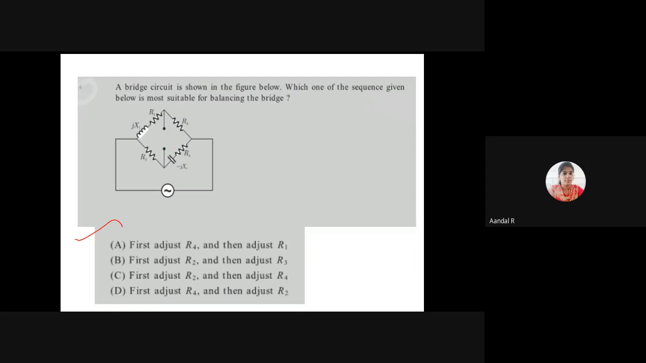What is the condition for balancing the bridge? Can anyone say what is the condition for balancing the bridge?